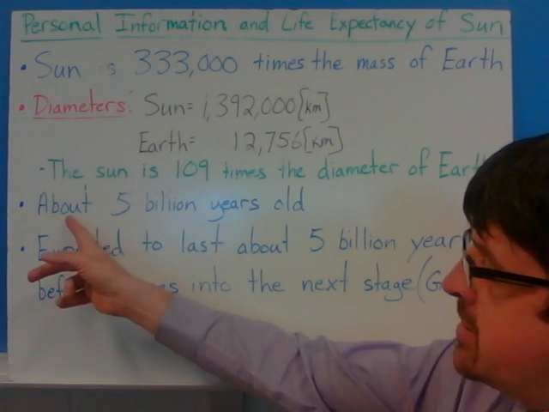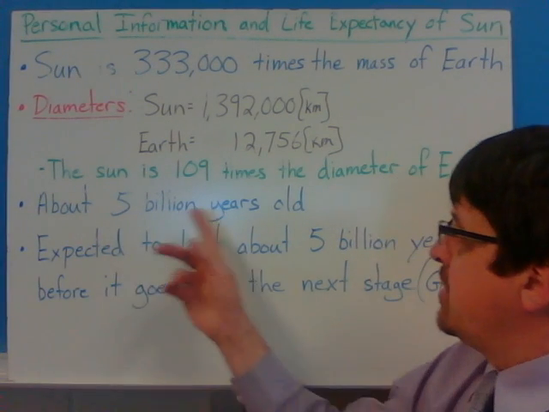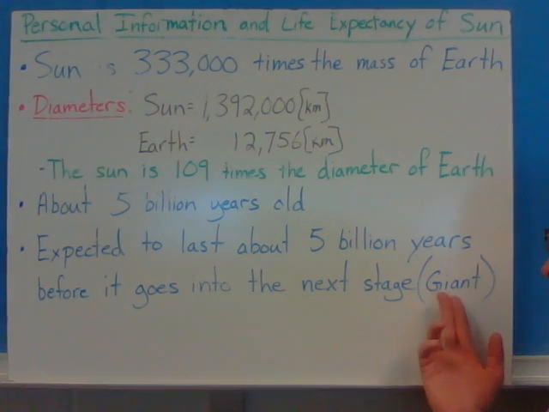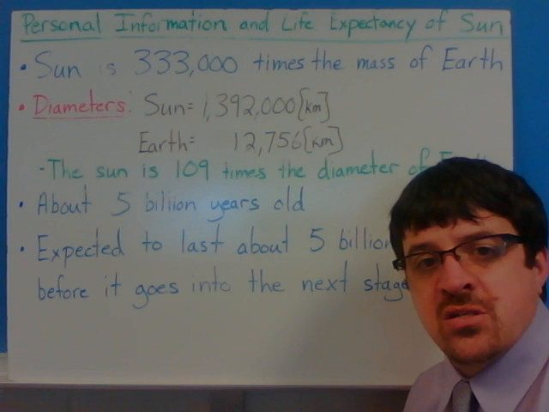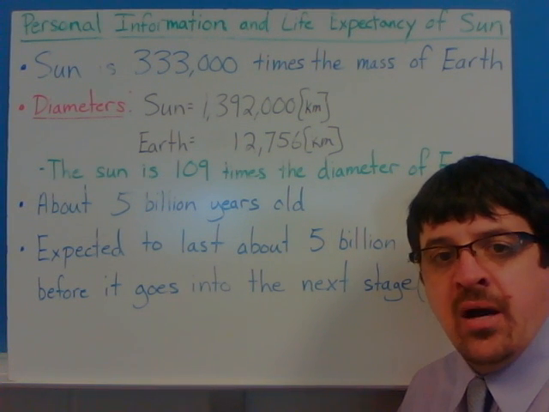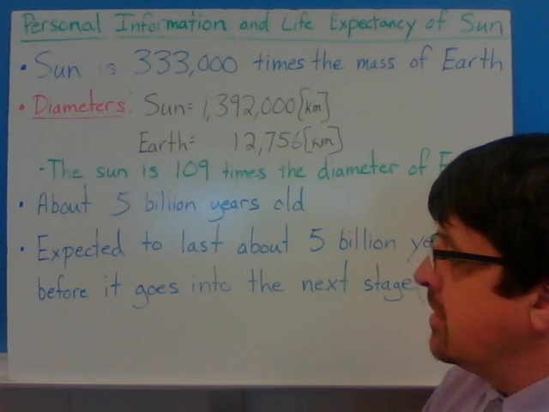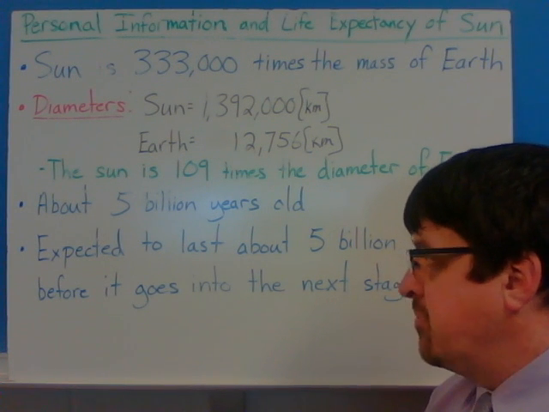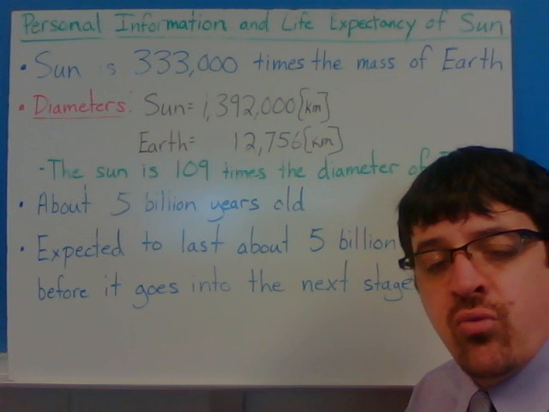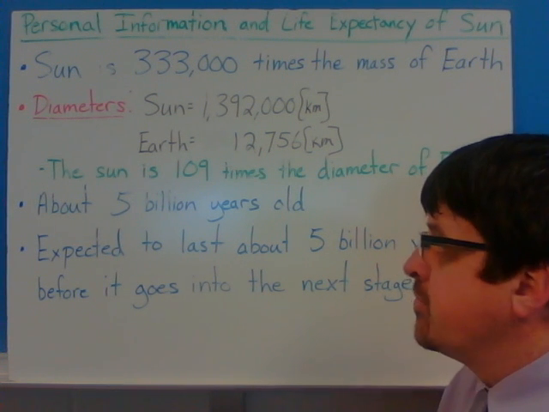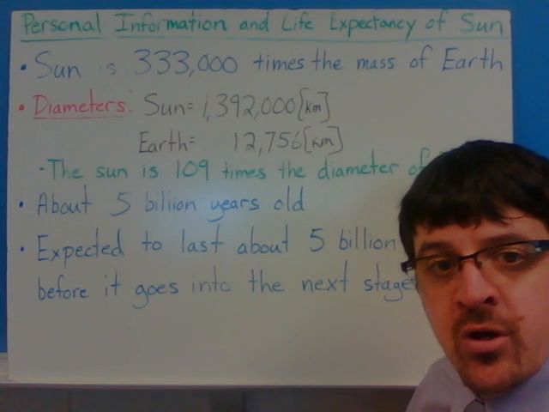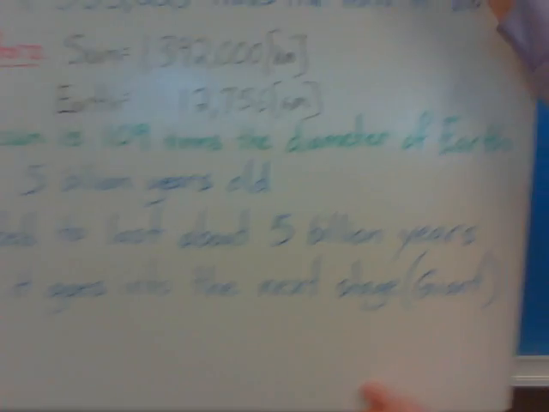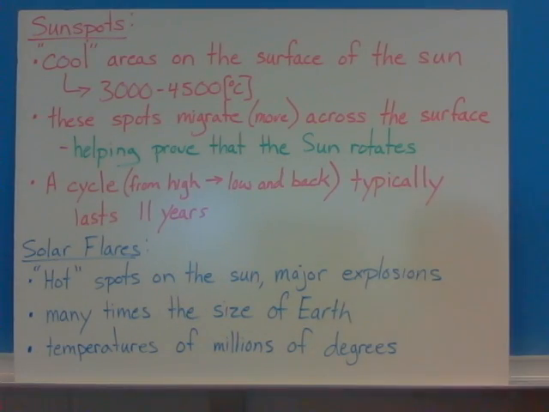Now, the sun is somewhere in the ballpark of 4.6 to 5 billion years old. It's expected to last for about another 5 billion years before it goes into its next stage, which is a giant. We'll talk about the stages of stars a little bit later on in our next section. But that is when the sun goes through some major changes. It'll take about another 5 billion years, so it's roughly halfway through its life expectancy. So we don't have to worry about it going out or something catastrophic happening to it any time in our near future.